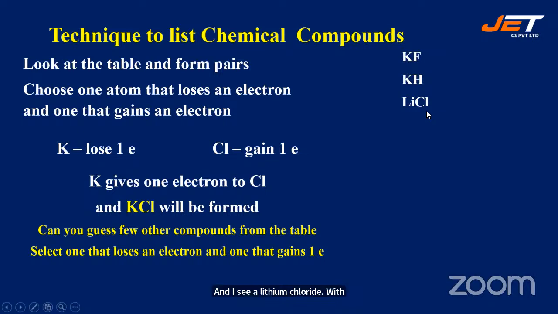Lithium loses one electron and chlorine gains one electron. LiF, lithium fluoride. Fluorine gains one electron, lithium loses one electron. So they both can combine to form a chemical compound. And LiH, lithium hydride.